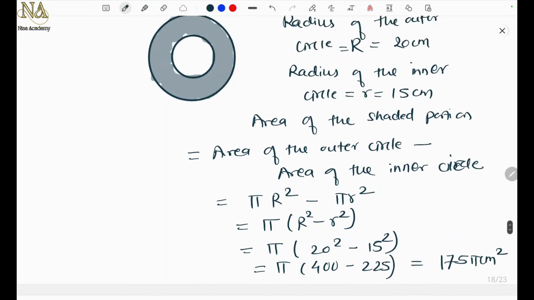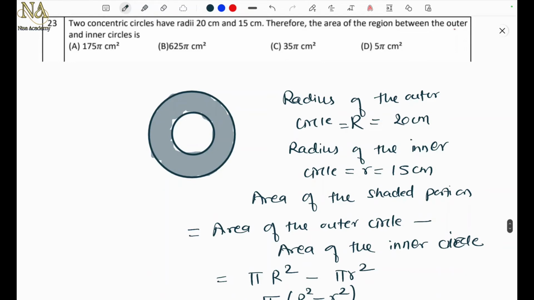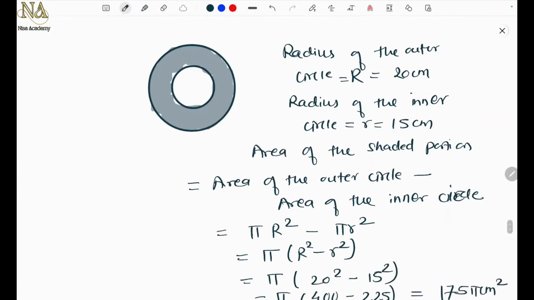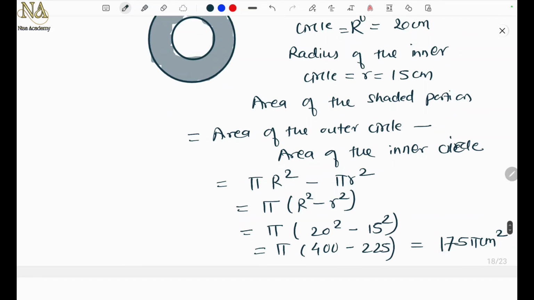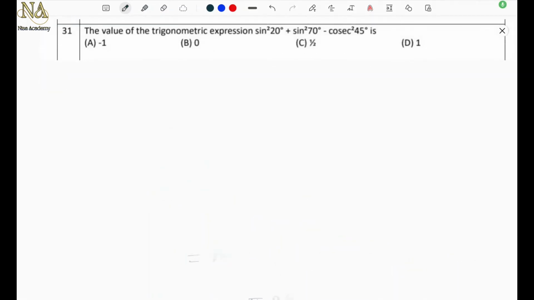Now I have not substituted the value of pi because you can see the options over here. They have told us not to substitute the value of pi. That's why the options are like this, right? So the correct option is A, 175 pi centimeter square. Understood? Okay. Next problem.